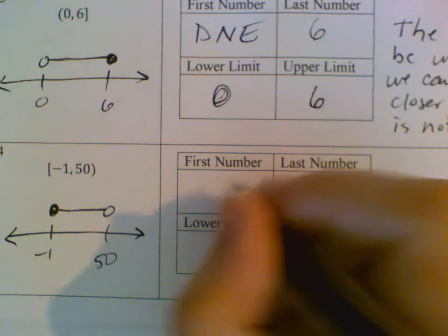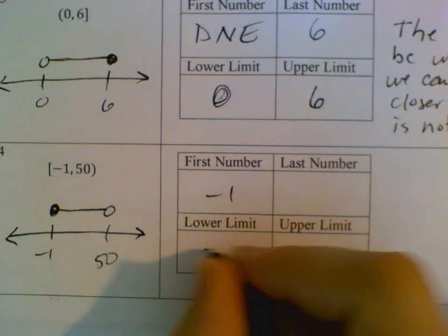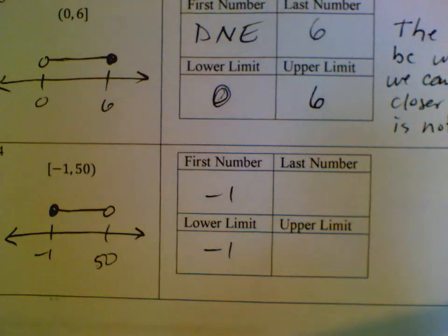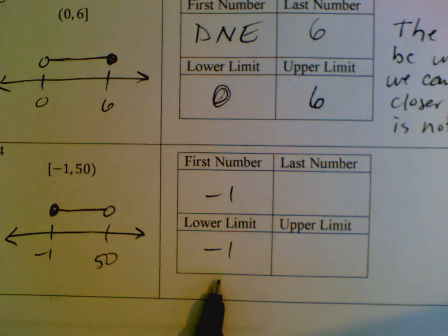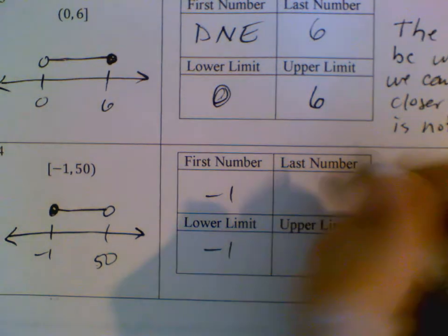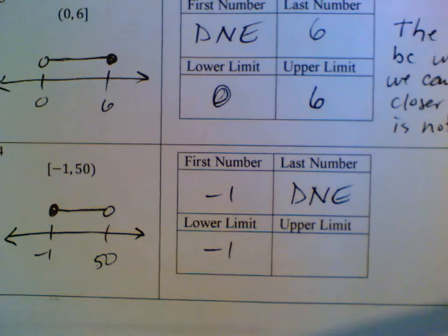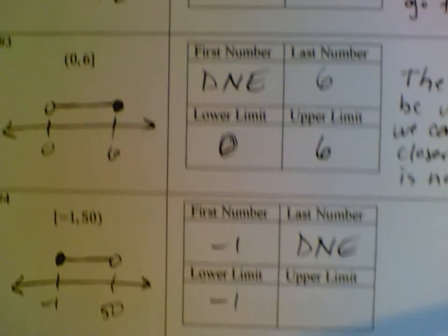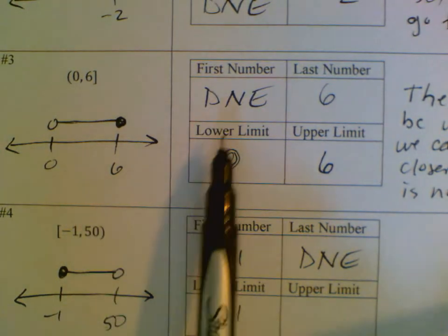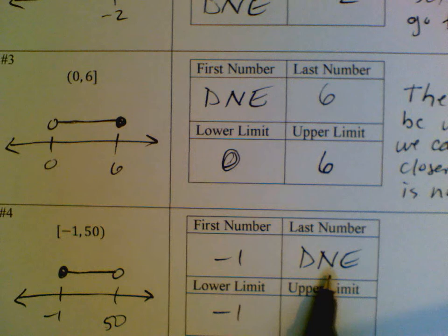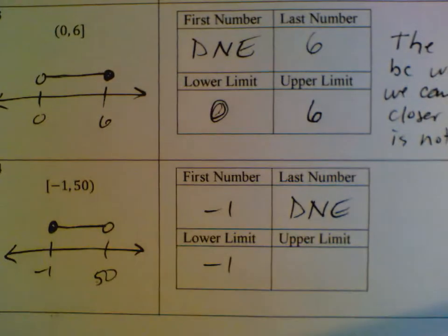Okay, first number, -1, lower limit, -1. If that doesn't make sense to you, back up to number 1's explanation because it's basically the same. Last number, there is none. Guys, there's no last number for the same reason that this one had no first number. So if this doesn't make sense to you, you should back up to that explanation.